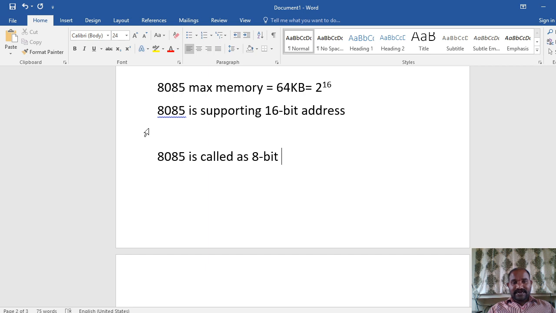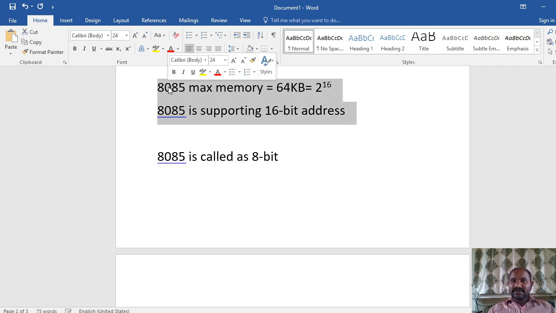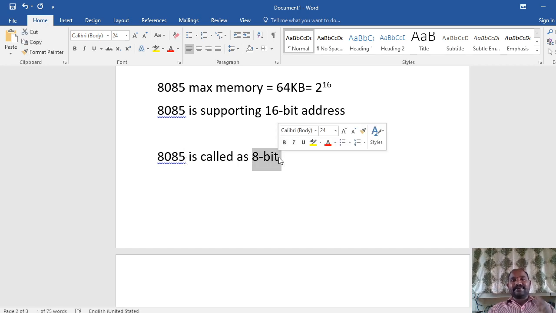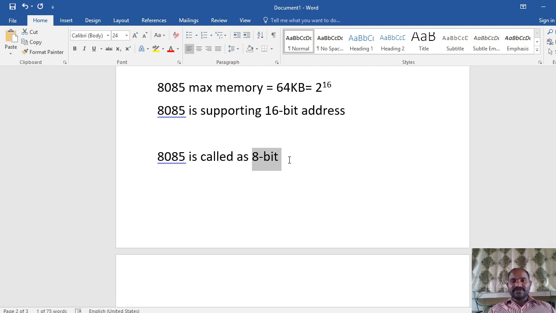Previously we studied about the addresses. This entire thing is about the addresses, but this one is related to something else, because a particular microprocessor is called an 8-bit microprocessor. Here the size indicates the size of the data bus. Why is 8085 called the 8-bit microprocessor?